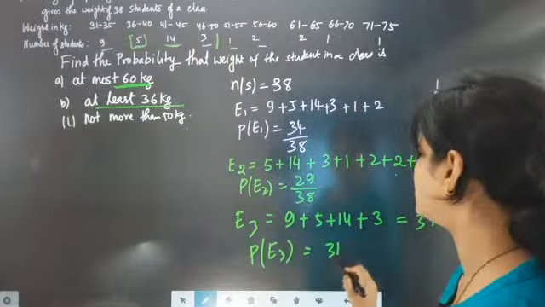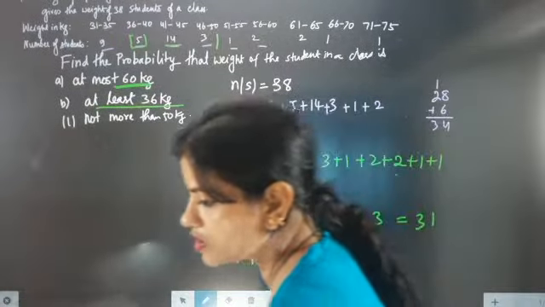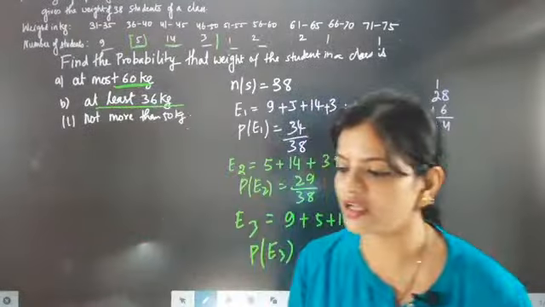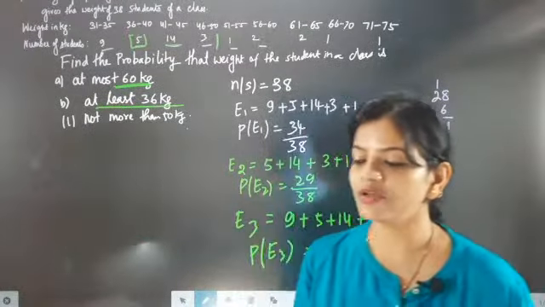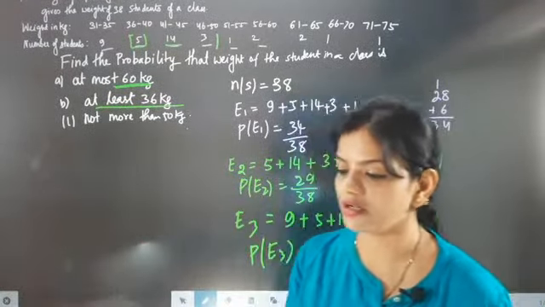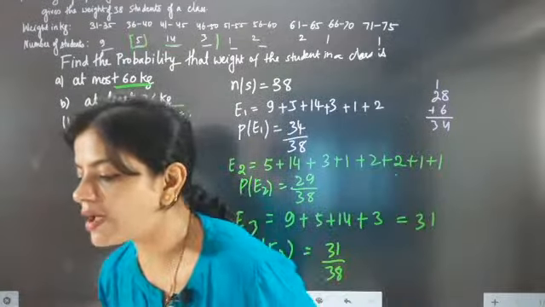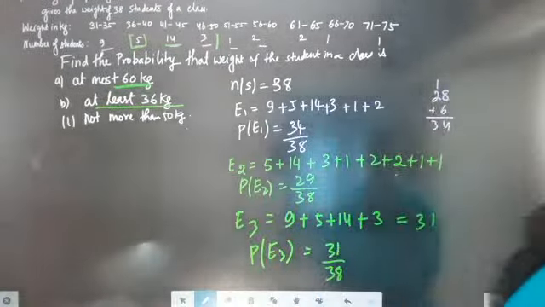9, 5, 31 by 38. Let's see, any one of you got the answer? Yes beta, probability of getting the event is 31 by 38. I hope my children understood. The probability of getting the event is 31 by 38.